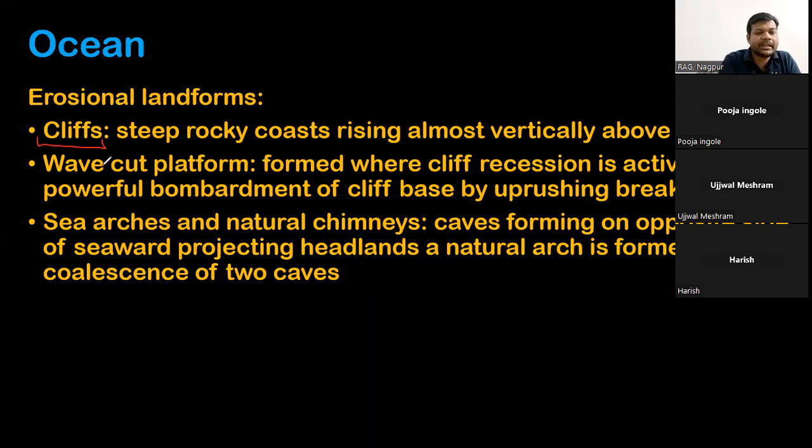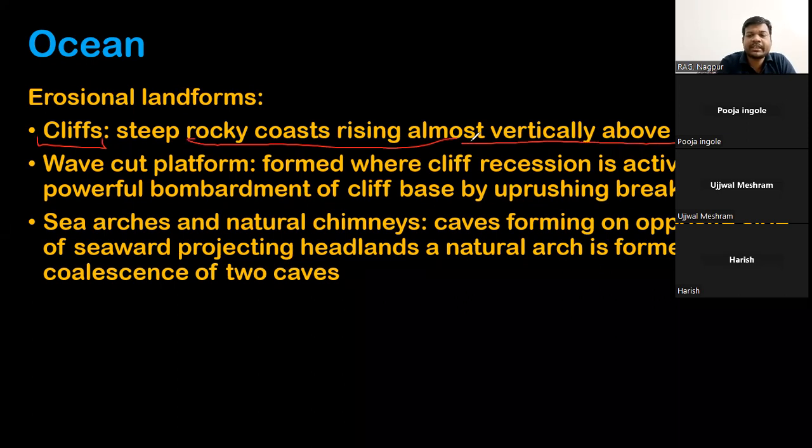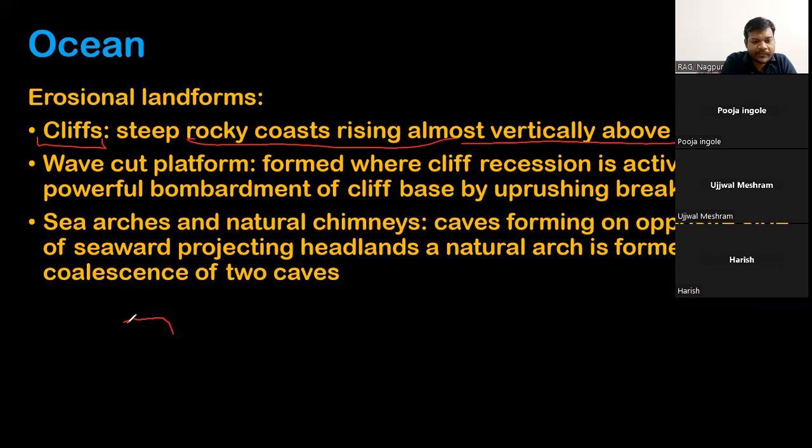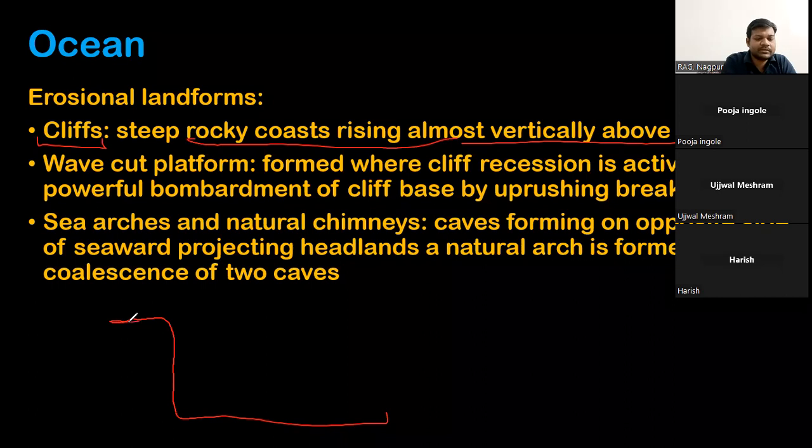The first one is the cliff. A cliff is a steep rocky coast rising almost vertically above the sea level. It is like this. Here there is sea.